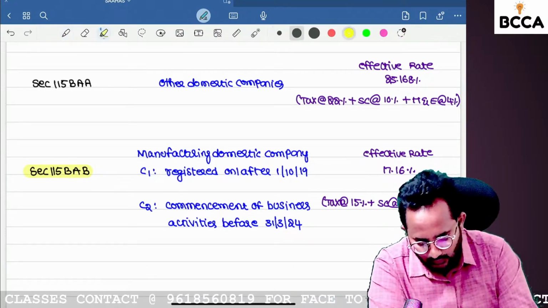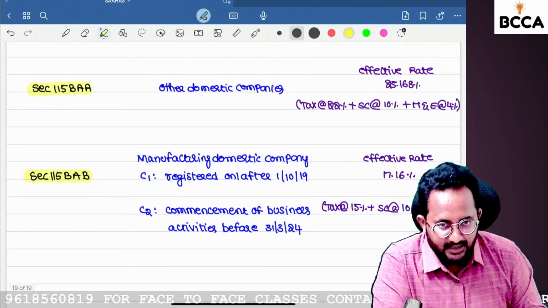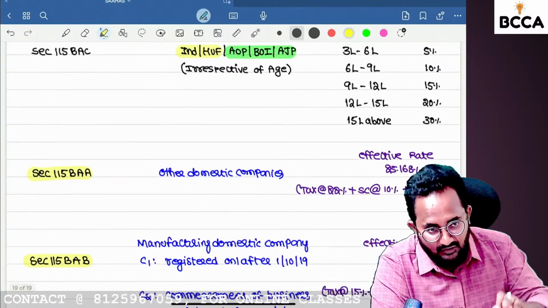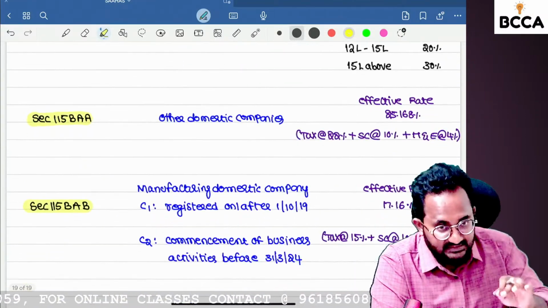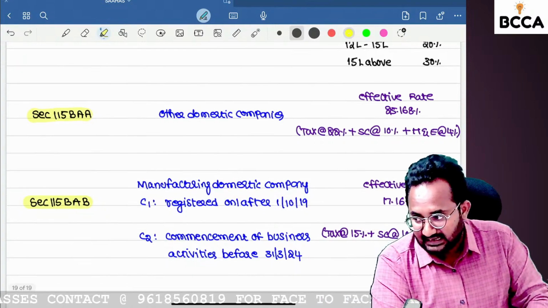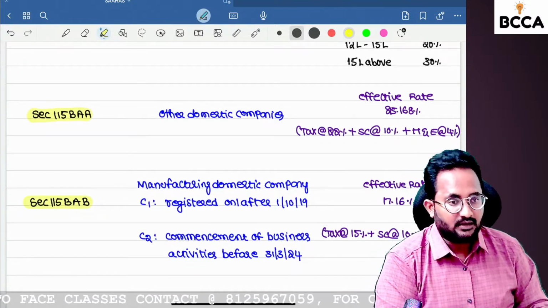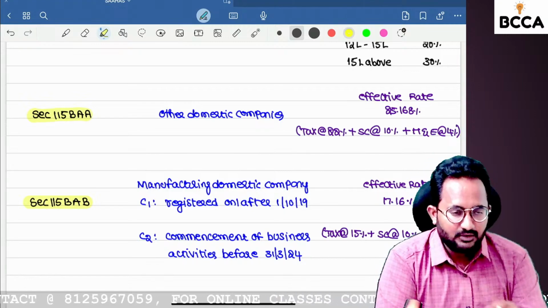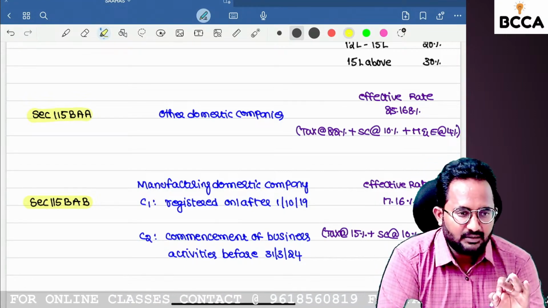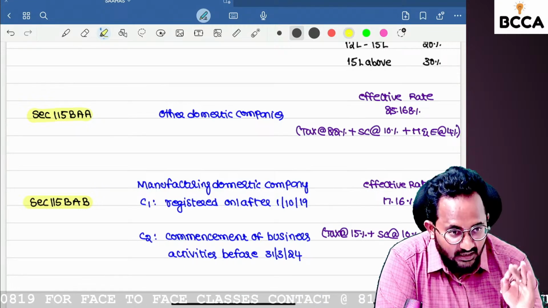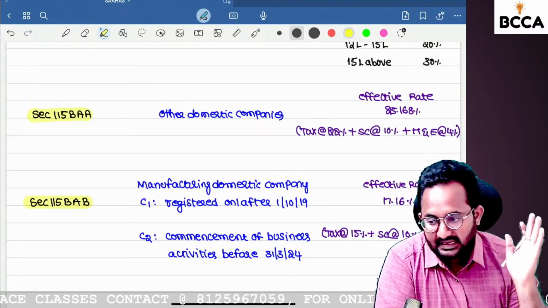So these two are related to companies. For an individual, HUF, AOP, BOI, we have 115 BAC. For domestic companies, we have an optional tax rate under section 115 BAA and BAB. For foreign companies, there is no optional tax rate. Only for domestic companies are optional tax rates given.